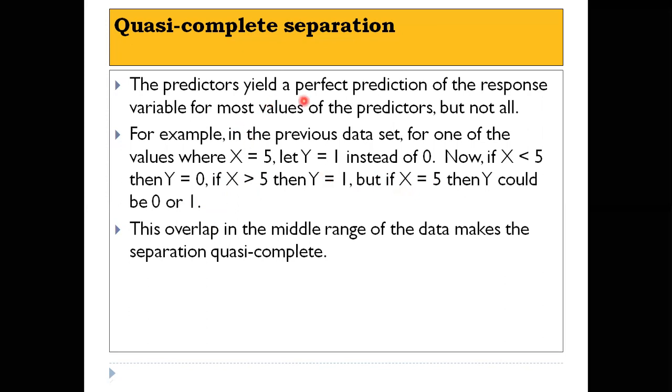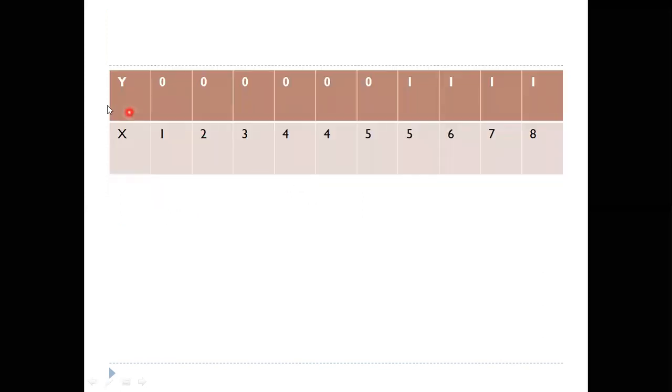The predictors yield a perfect prediction of the response variable for most values of the predictor, but not for all. Because in this case, when x is equal to 5, it is not sure whether y is 0 or 1. This overlap in the middle range of the data makes the separation quasi-complete. Okay, so this is the table. Let's consider this. See x: 1, 2, 3, 4, 4.